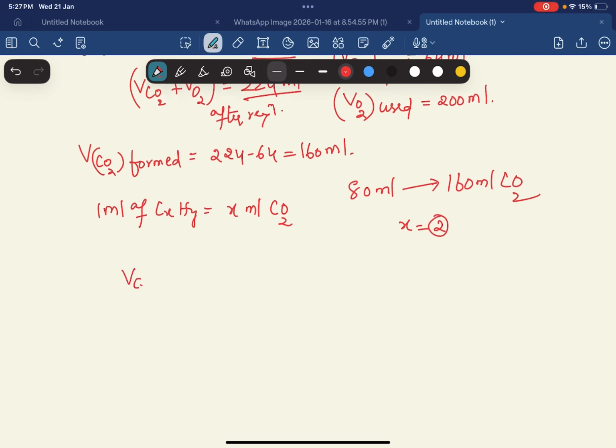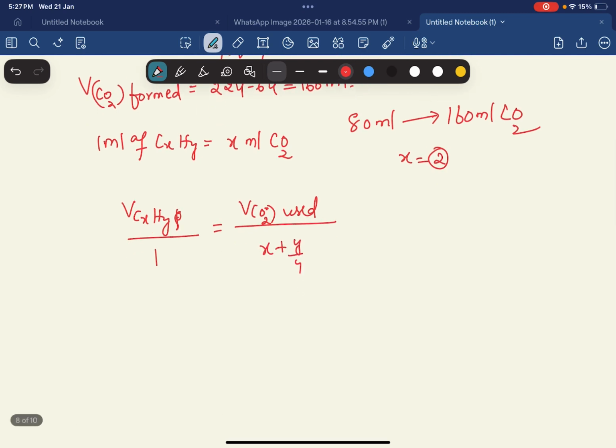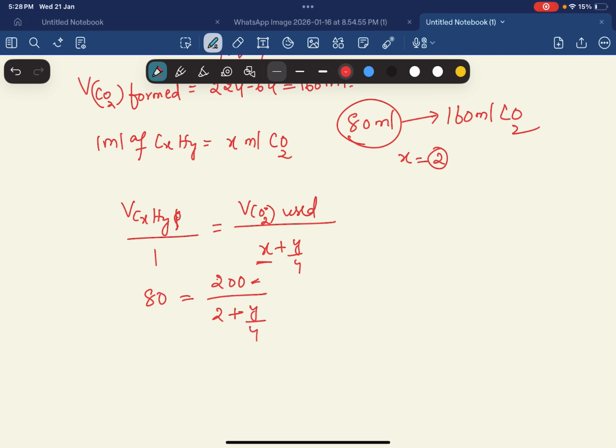So volume of CxHy by 1 equals volume of O2 used by x plus y by 4, students. This is from the general equation. Here we got 80, right? So 80 equals 200 by x, and the x value we got is 2. So x plus y by 4, where this is the volume of O2 used, which we got earlier. So just we are finding y here, students.